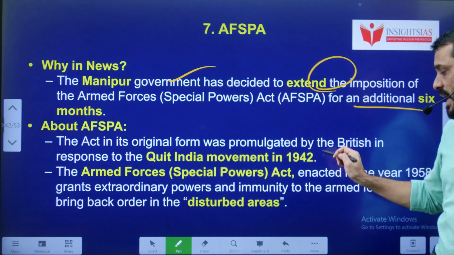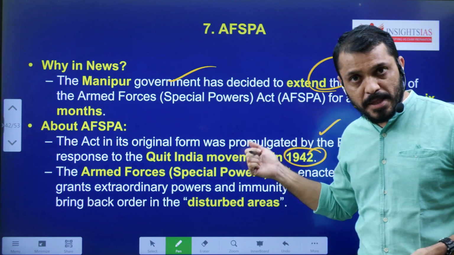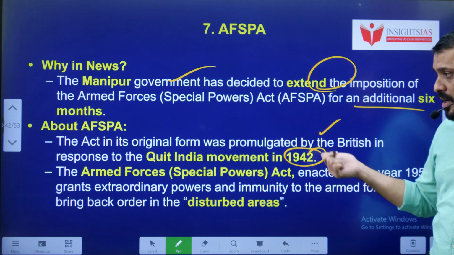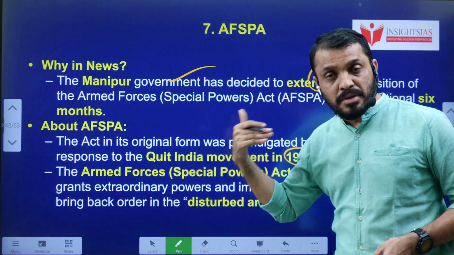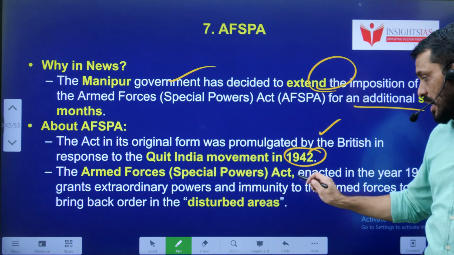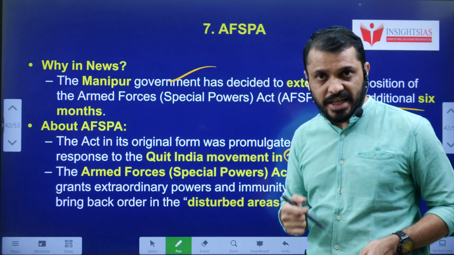AFSPA was originally inspired by the Quit India movement, and this act used to be there during the Britishers' time. Of course, after we got independence also, with some minor amendments, we made this AFSPA Act again. AFSPA stands for Armed Forces Special Powers Act. It was made in 1958.